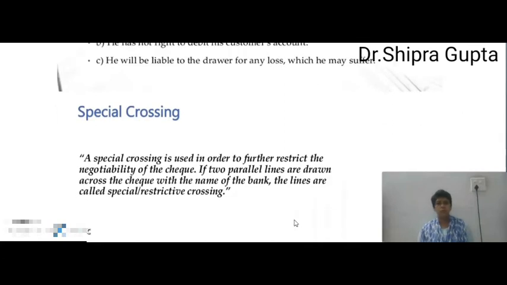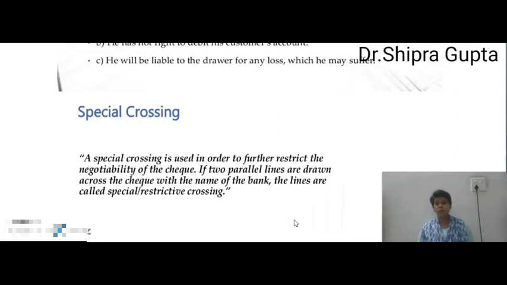Now, special crossing. What is special crossing? Special crossing is used in order to further restrict the negotiability of the check. It means it's a special condition applied in a check. If two parallel lines are drawn across the check with the name of the bank, the lines are called special or restrictive crossing. The main difference between general crossing and special crossing is that in general crossing we can